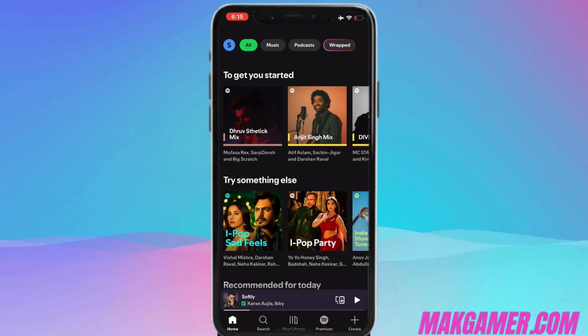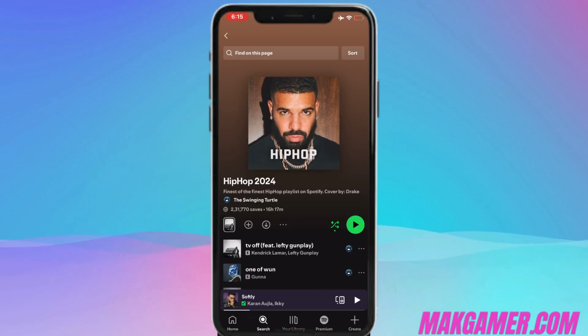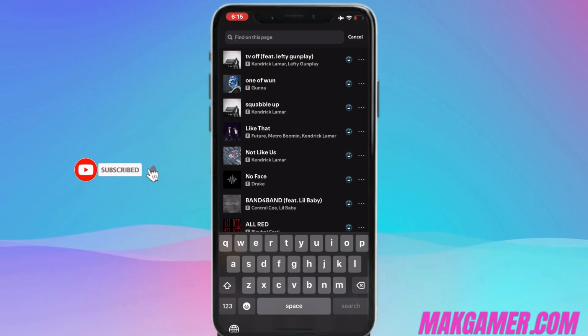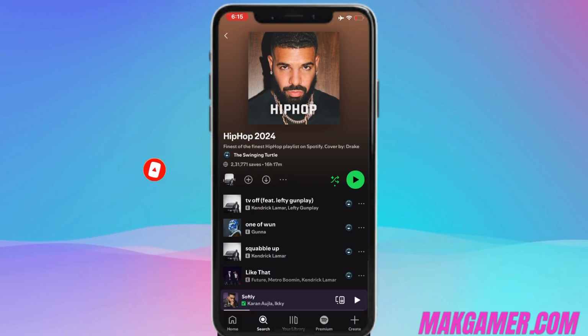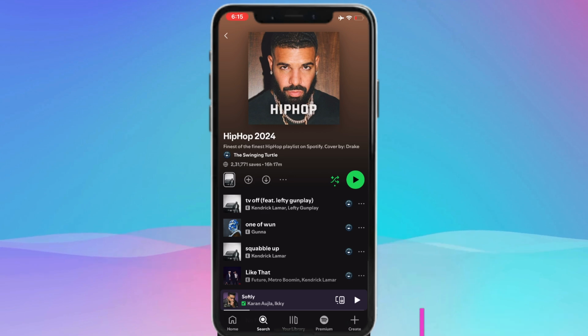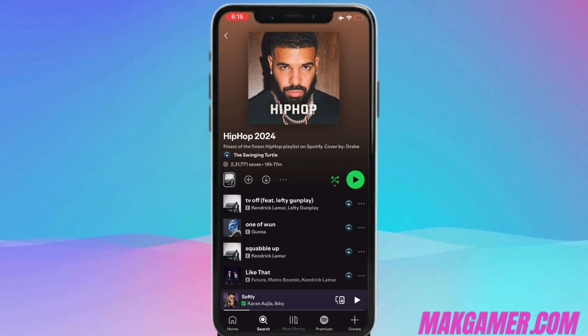Supposedly we go onto the search button and search for any playlist. Suppose we search for a hip hop playlist. Here it is, we've already searched for it. So this is the hip hop playlist. Here we can see the number of saves done, which is 231,771 saves for this hip hop playlist.